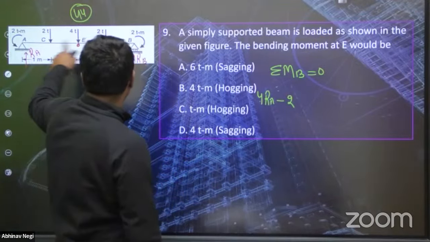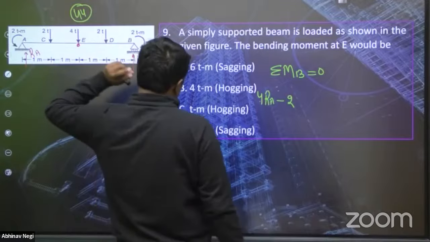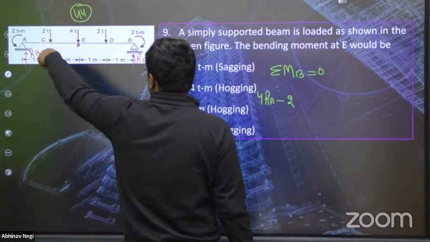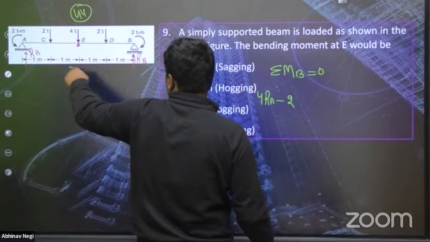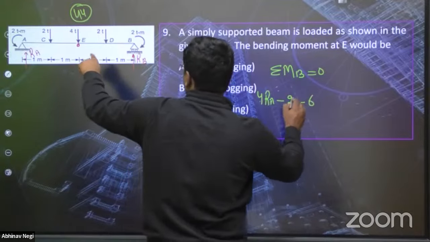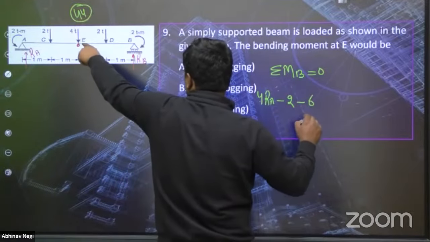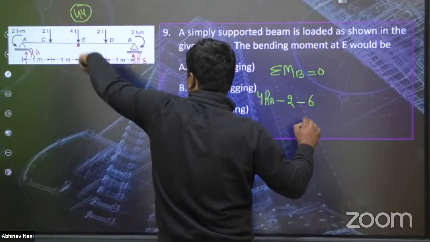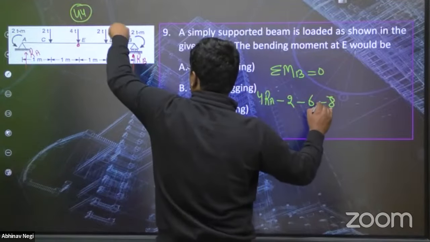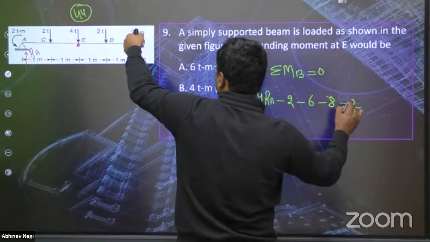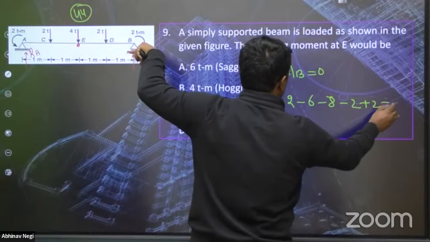Okay, so 4 into RA. This 2 is anti-clockwise, minus 2, this 2 again anti-clockwise, 2 into 3, minus 6. This 4 is again anti-clockwise. This is not a hinge, I've just shown point E. 4 into 2, 8, this 2 in minus 2. And this 2 is clockwise, plus 2 is equal to 0.